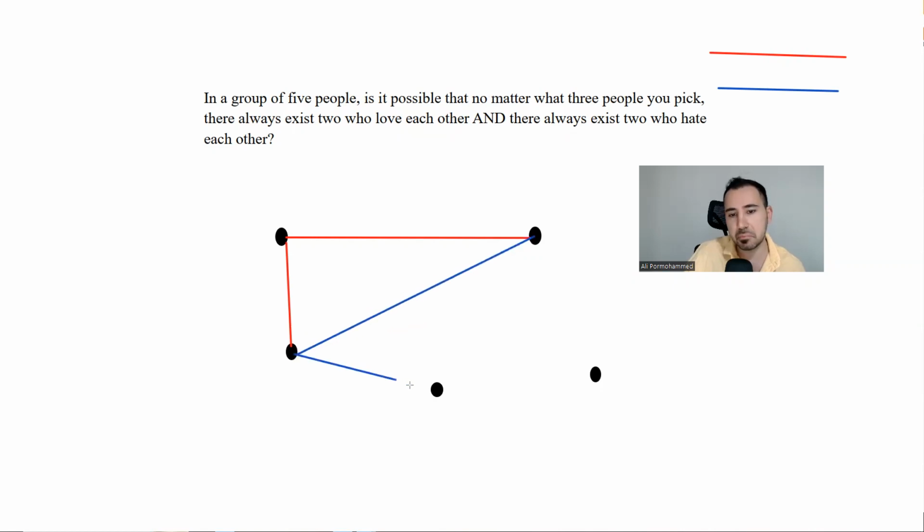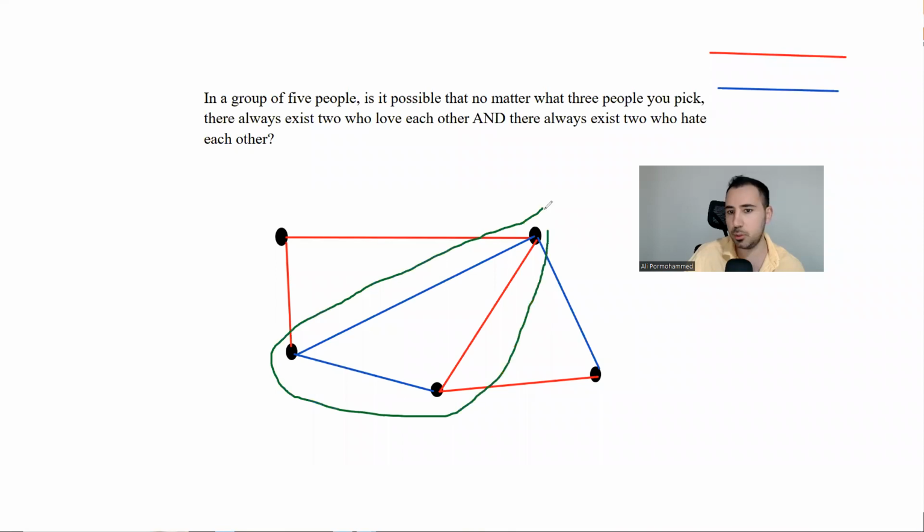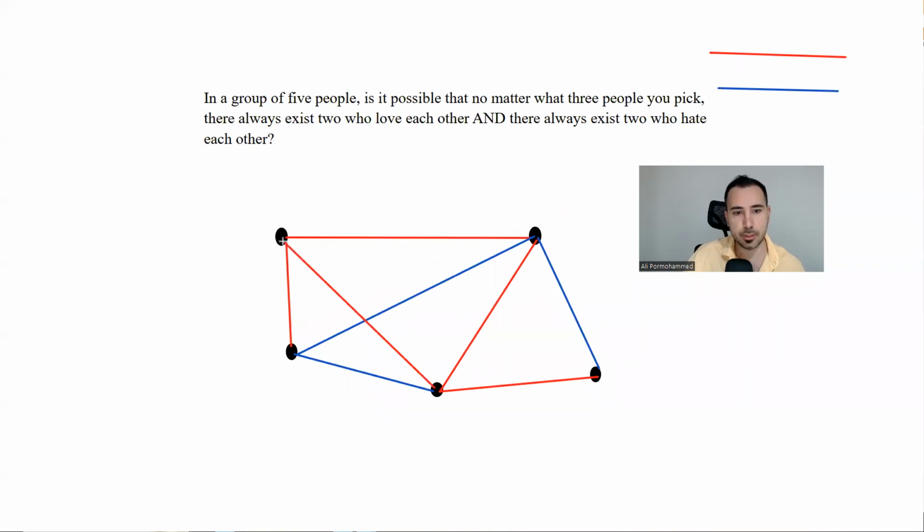This one, I will put it blue. This one, I will make it red. And this one red again. This one blue. Okay, so that's pretty good. I have no triangle. You see, for example, this triangle here: two of them are blue, one of them is red. So I'm still good. How about these two lines?